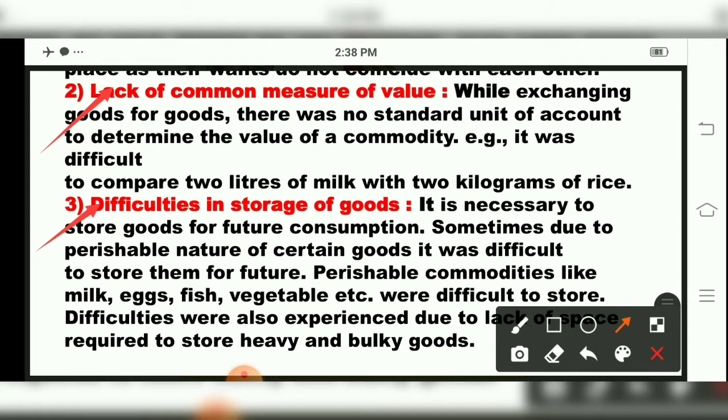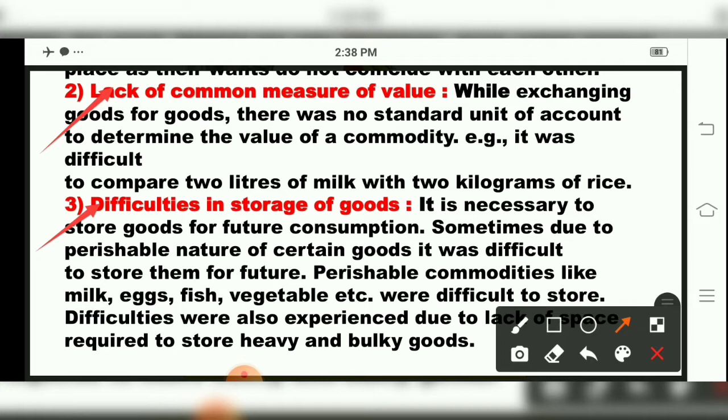It will vanish. So perishable commodities like milk, eggs, fish, vegetables, etc., were difficult to store. Difficulties were also experienced due to lack of space required to store heavy and bulky goods.